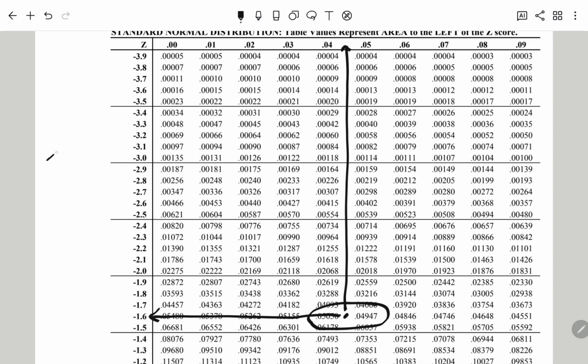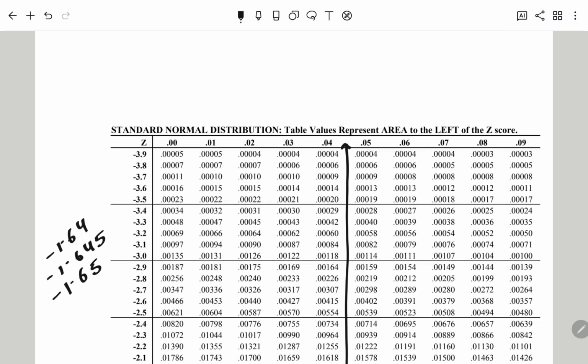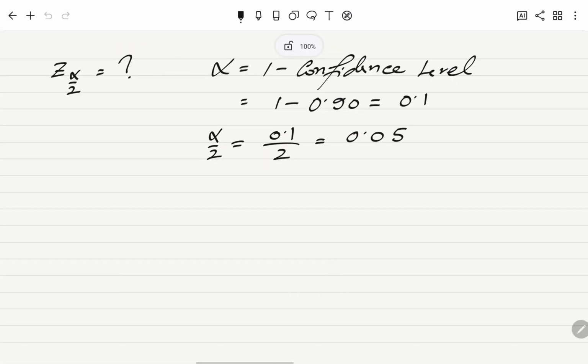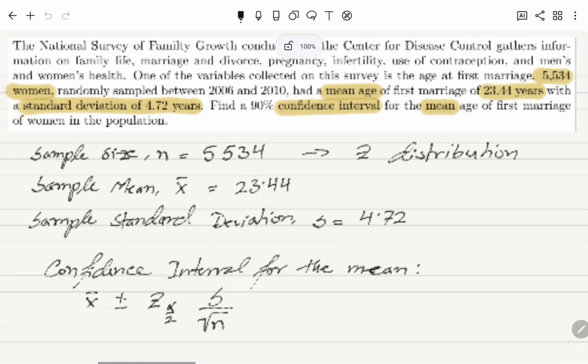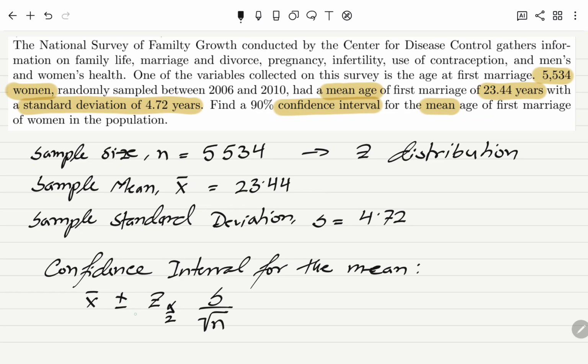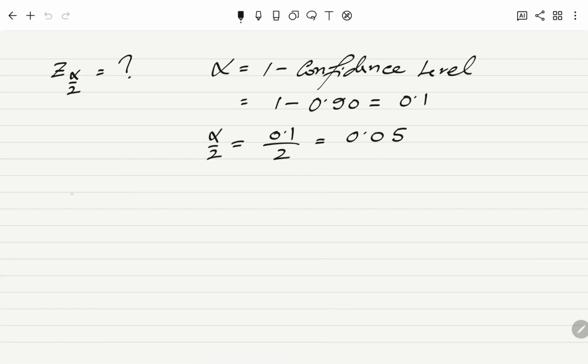So essentially we have a choice between negative 1.64 and negative 1.65. So we can take in between, we can just take negative 1.645. Now, because we're gonna do plus and minus anyways, we can ignore the negative for now, and we can say that z of alpha over 2 is gonna be 1.645. Okay.